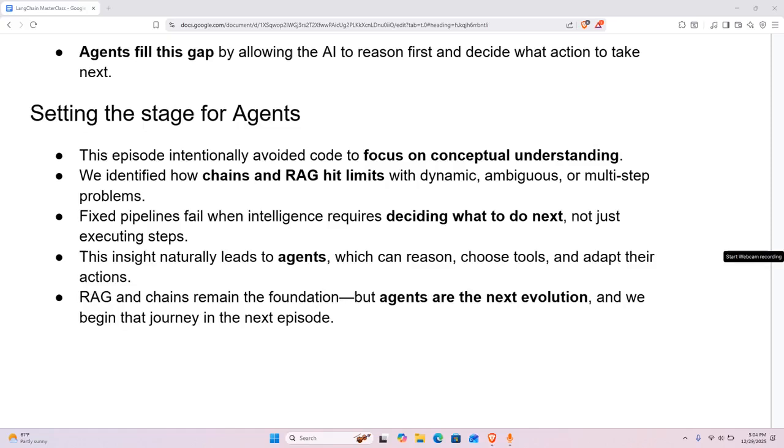That realization naturally leads us to the next evolution in LangChain. In the upcoming episodes, we'll start working with agents, systems that can reason, choose tools, take actions, and adapt their behavior based on the problem in front of them. We'll move from pipelines to decision-making systems, and step by step, we'll build agents that feel far closer to how real intelligent assistants should work. This isn't the end of RAG or chains. It's the foundation they stand on.